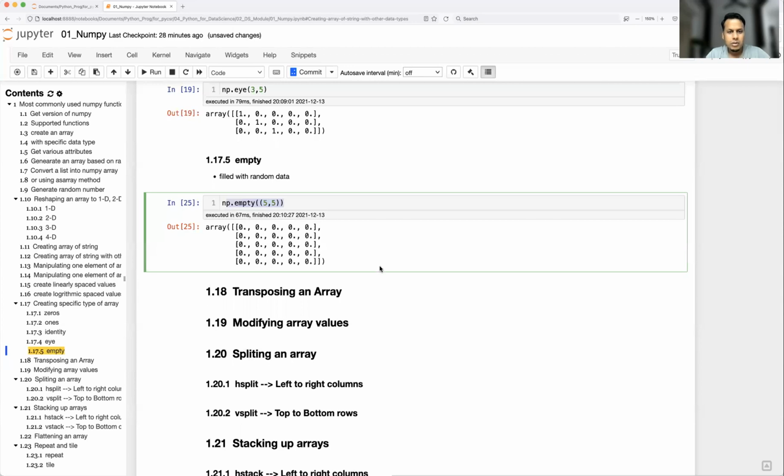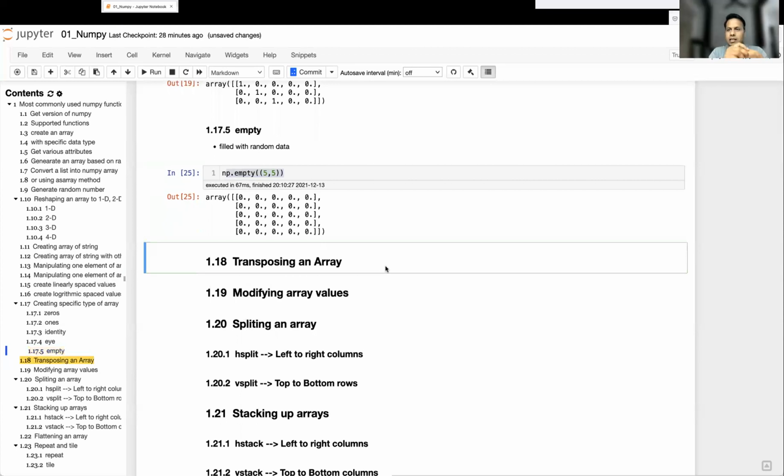Okay, let's talk about transposing an array. So what basically is transpose? Transpose is nothing but, let's say you have an array where 2 rows and 3 columns are there, right? So you would like to convert rows into columns and columns into rows. That's where transpose comes into the picture.